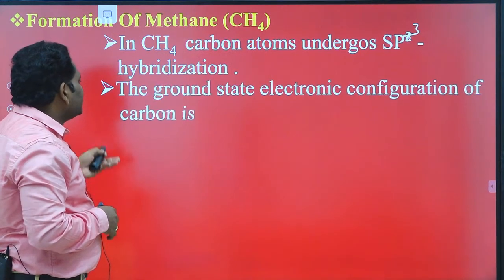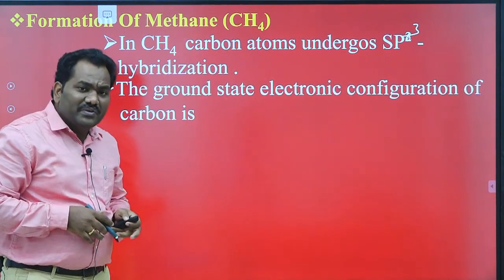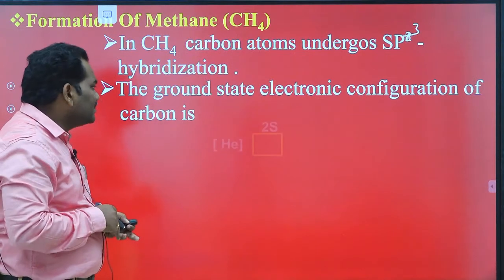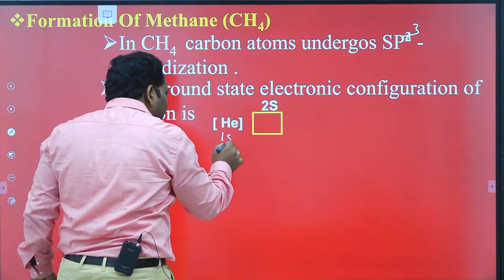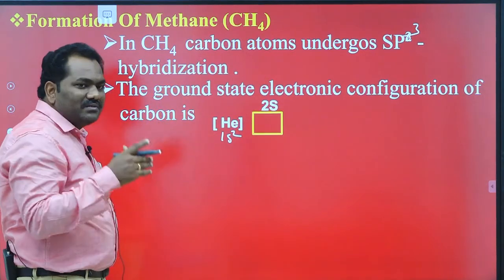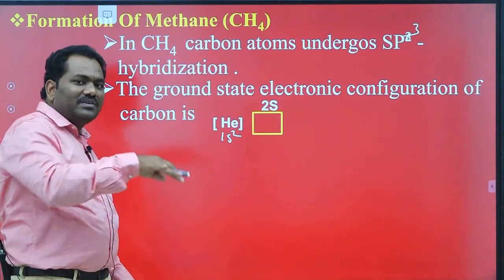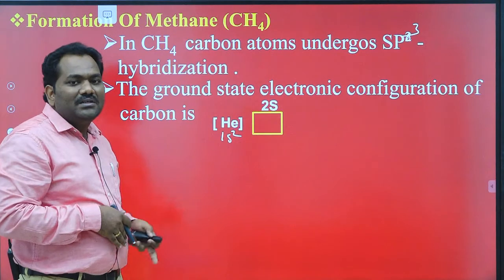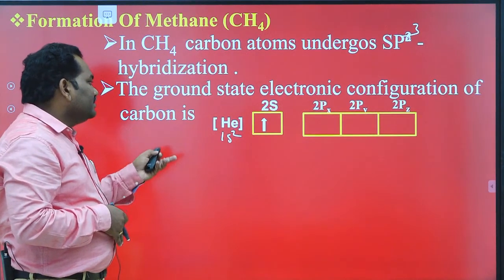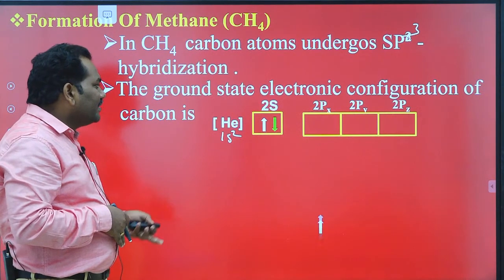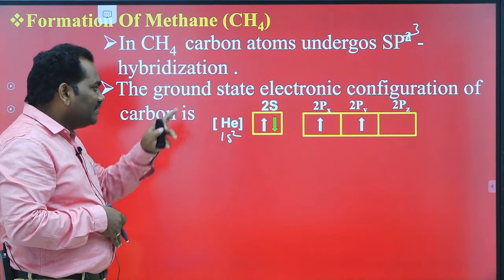Here, the ground state electronic configuration of carbon is helium, that is 1s2, because the electronic configuration of helium is 1s2. Instead of writing 1s2, we write helium. Then 2s2, 2px1 and 2py1, 2pz0.